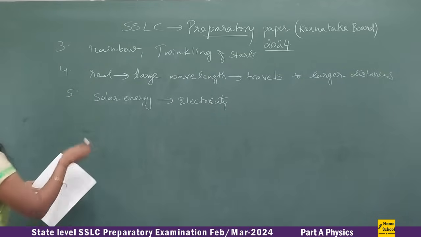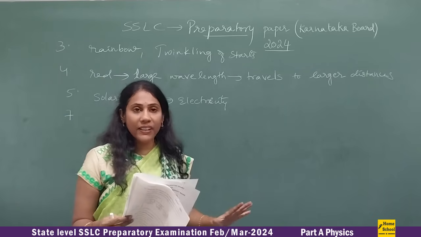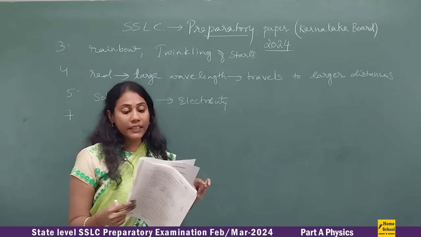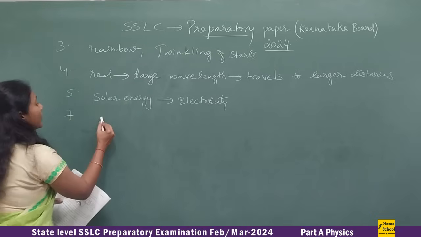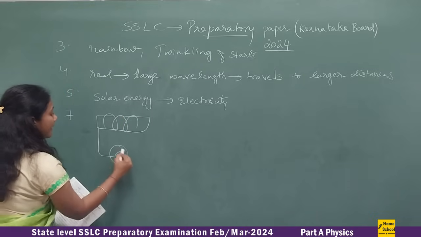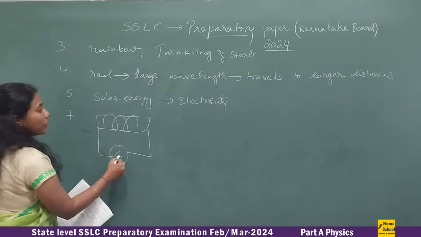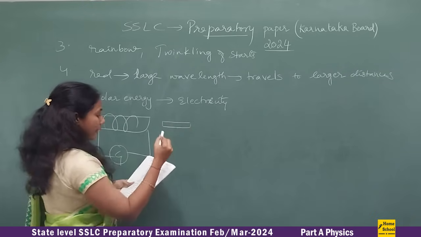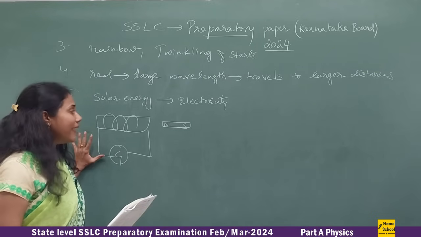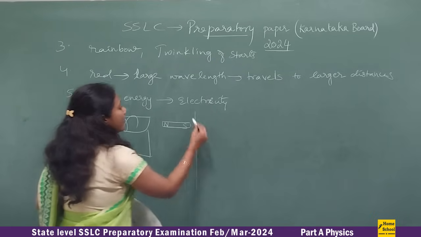Now, coming to the 7th question, I would like to discuss it. They are asking you to observe the given diagram: what conclusions can be drawn from the experiment related to this diagram? They have given a diagram, and definitely it is Faraday's experiment, isn't it? Here is a coil connected to a galvanometer, and here you have a magnet showing north and south poles. You have to explain this experiment point-wise. It is a 2 mark question, so neatly you can explain.